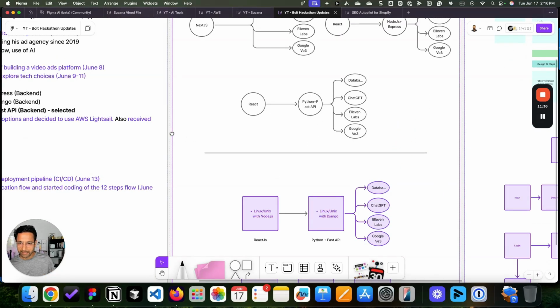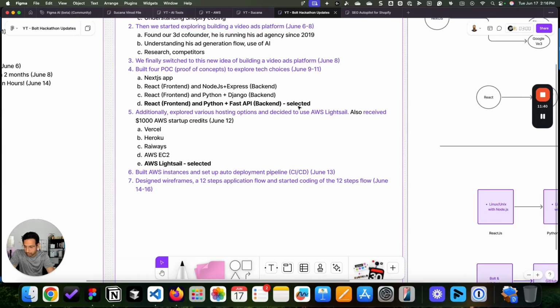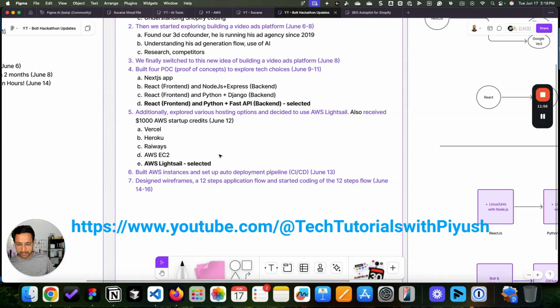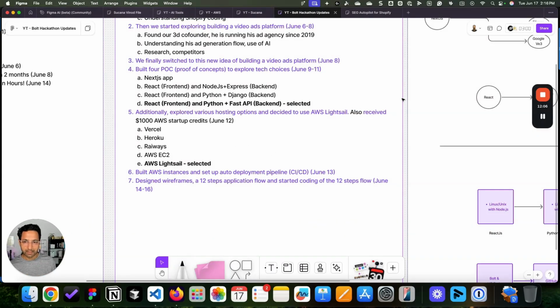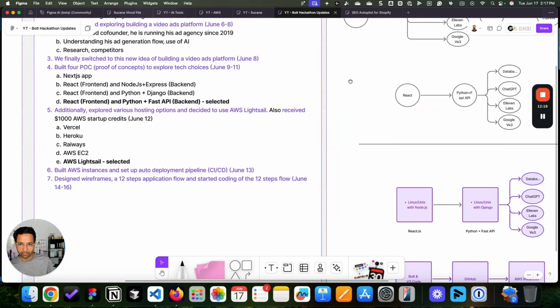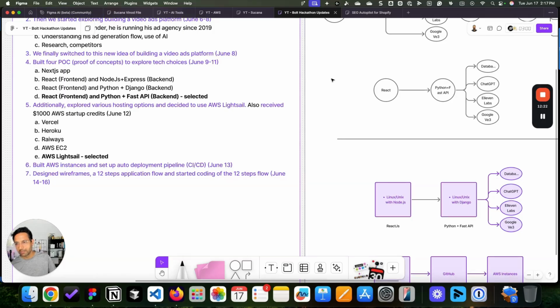So once I had that finalized, the next one was where should I deploy it? I had many options: Vercel, Heroku, Railway, AWS has many different combinations, but primarily EC2 and Lightsail. My friend Piyush, he has a YouTube channel and he's been in cloud for 13 years. He suggested using Lightsail, which is what I decided to do. I have been using Vercel for some time. With Python, it's not going to work anyway. I did not like Heroku. And then I could have gone with Railway, but I wanted to try AWS for my own experience.